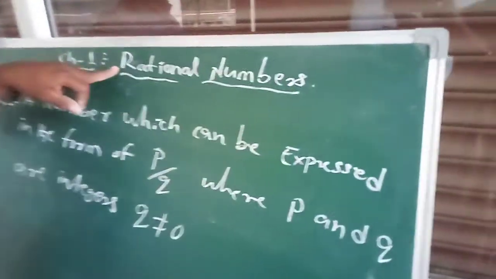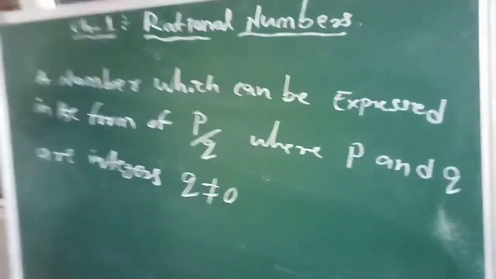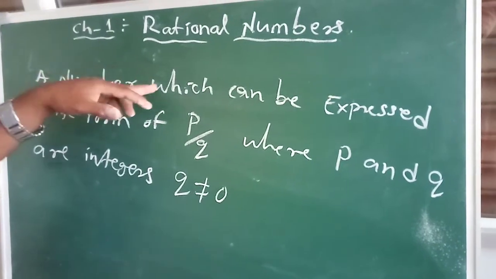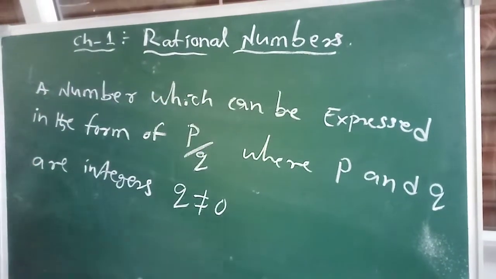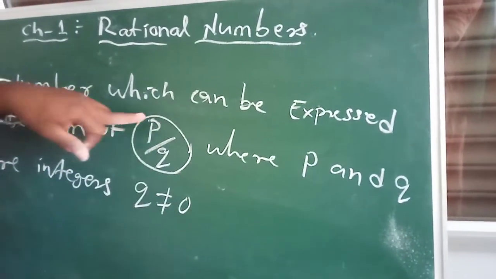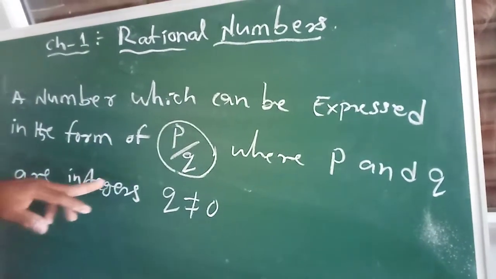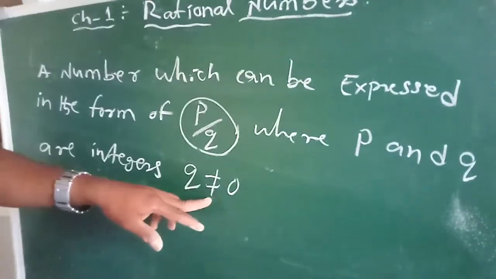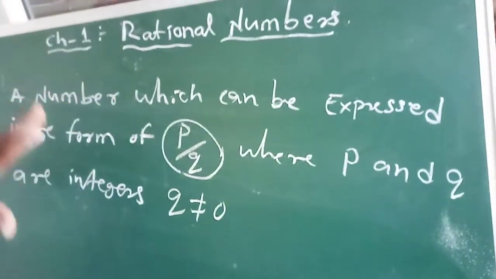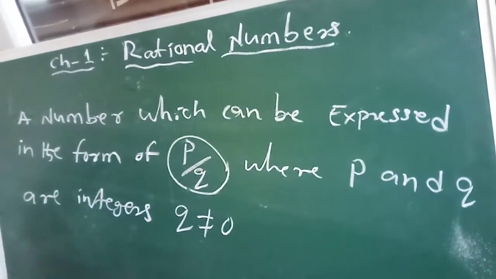What is a rational number? A rational number means a number which can be expressed in the form of P by Q, where P and Q are integers. Clearly Q is not equal to 0. So we can represent rational numbers.